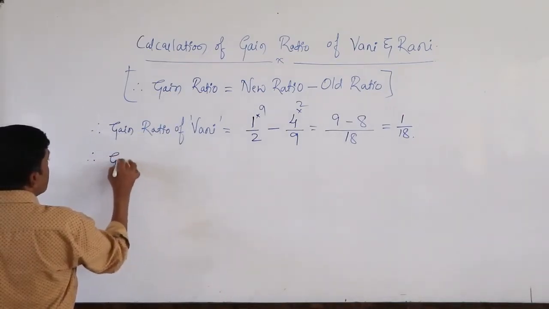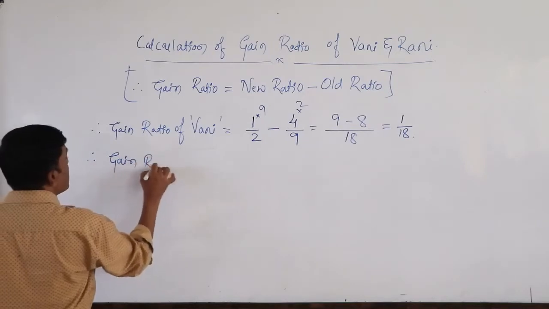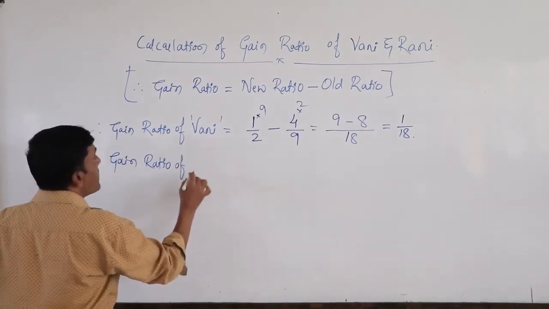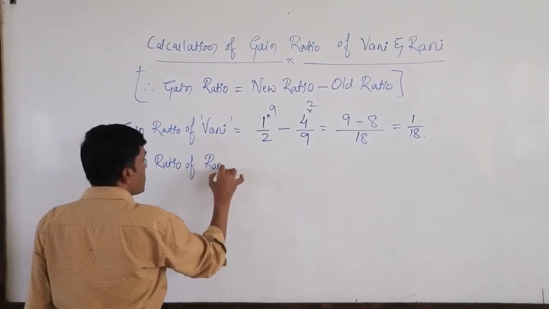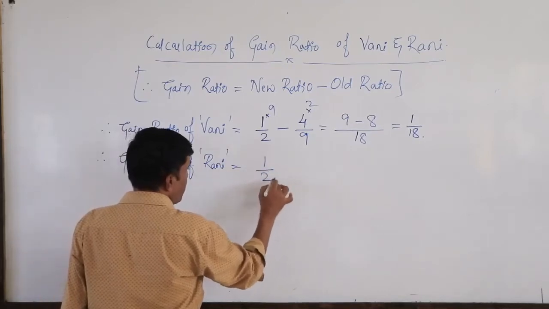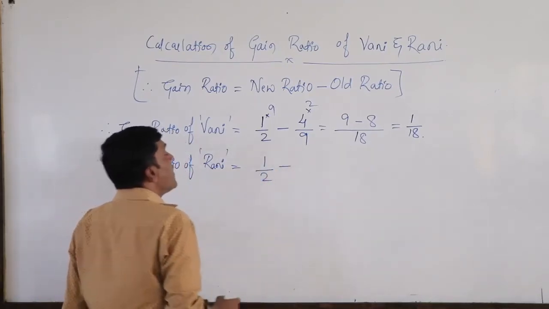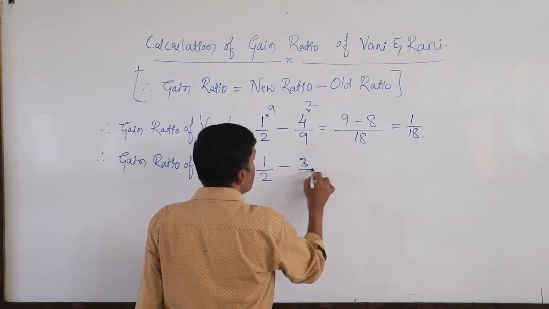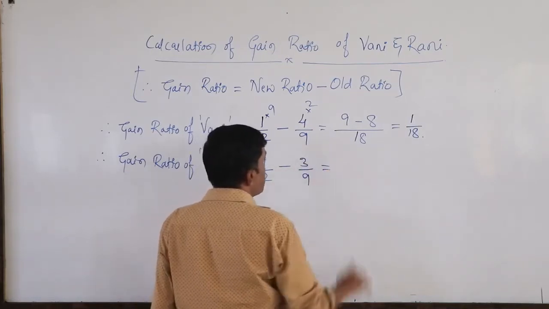Again, we need to ascertain the gain ratio of one more partner, that is Rani. She is also among the continuing partners. Her new ratio is 1/2 minus her old ratio, 3 by 9.